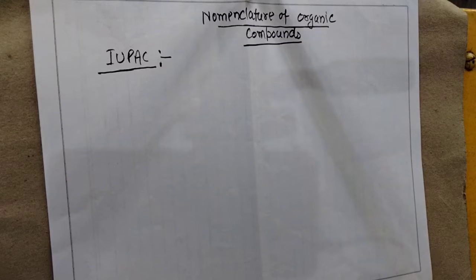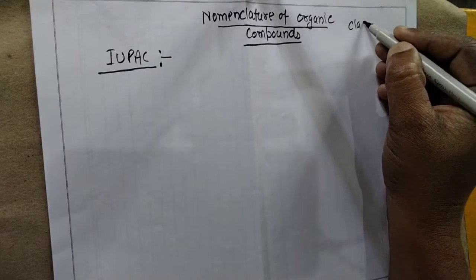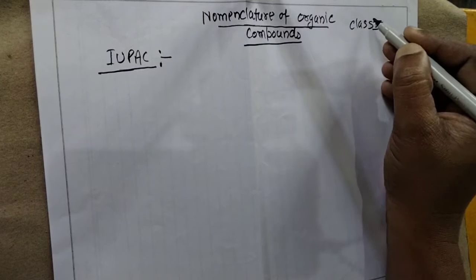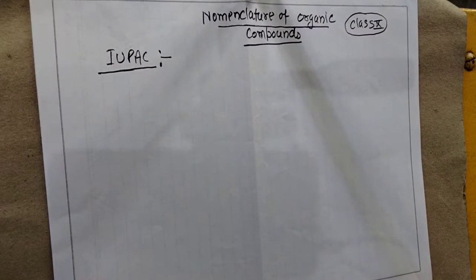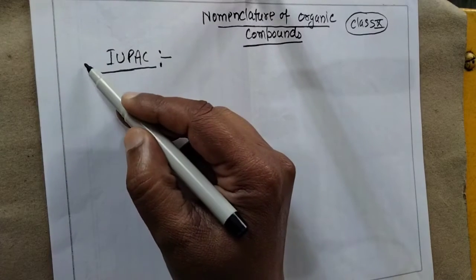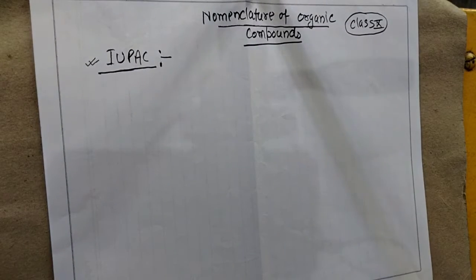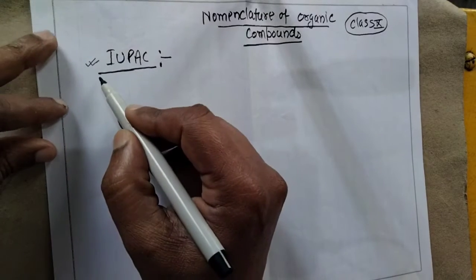So today you see that in front of you I have a special topic regarding class 10. Actually this is the video for class 10 to understand some basic things about nomenclature of organic compounds. If we consider the naming system of organic compounds, for that purpose there is a globalized institute called IUPAC. This institute is located in Geneva.